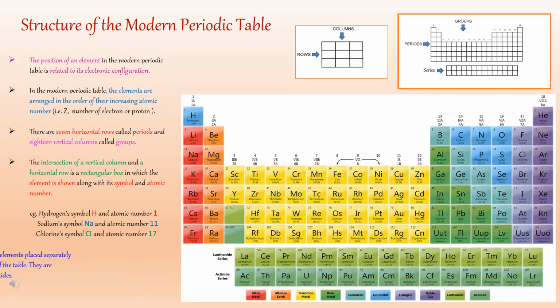Sodium symbol is Na and atomic number is 11, whereas chlorine symbol is Cl and atomic number is 17. There are two series of elements placed separately below the main body of the table. They are lanthanides and actinides.